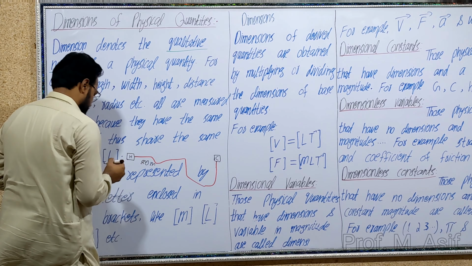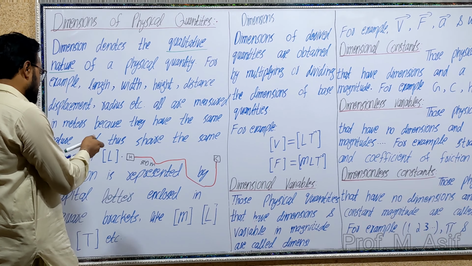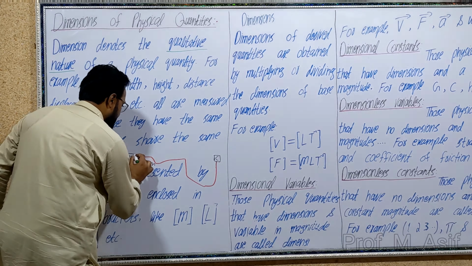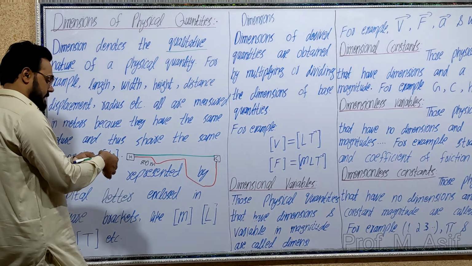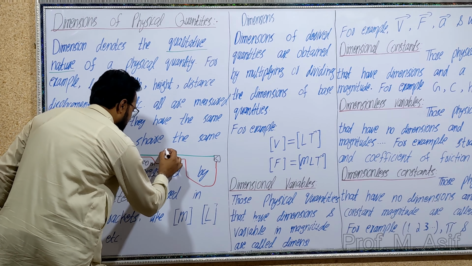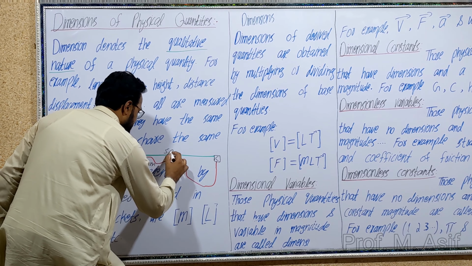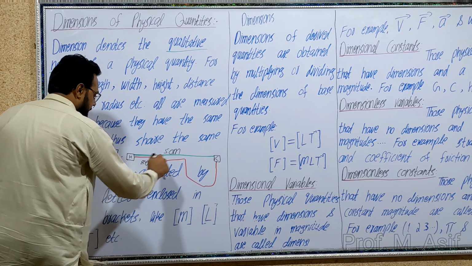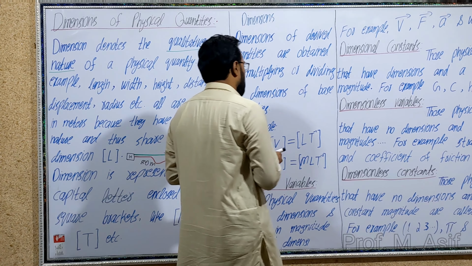And the displacement from home to college, which is the shortest distance, is, for example, 50 meter. Distance is 80 meter, displacement is 50 meter.